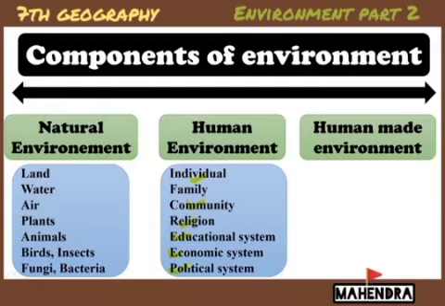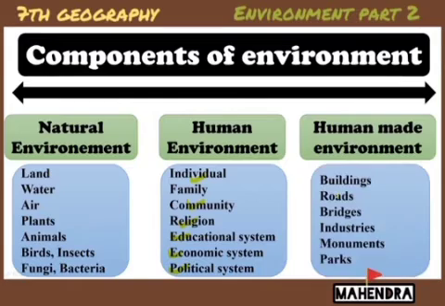Human environment is created only for humans to live efficiently and for their convenience, like individual, personal, family, community, religion, education system, economic system, political system. So this is all made for our convenience. That's why it is called human environment.